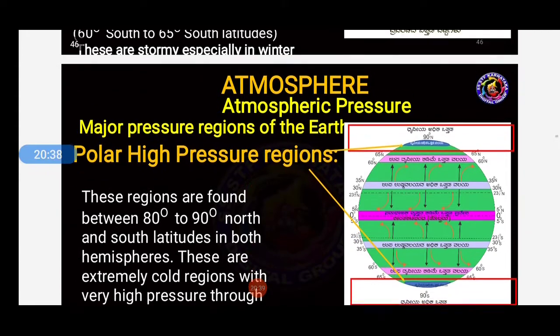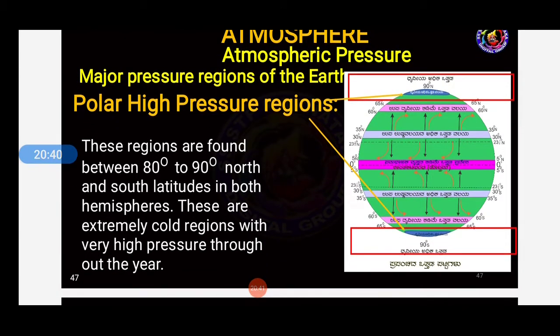So next we have the polar high pressure regions. These regions are found between 80 degree to 90 degree north and south latitudes in both hemispheres.